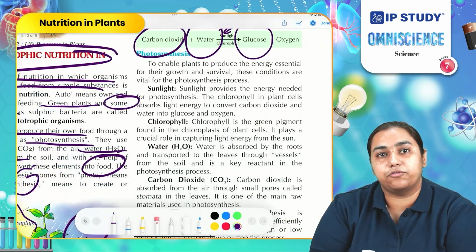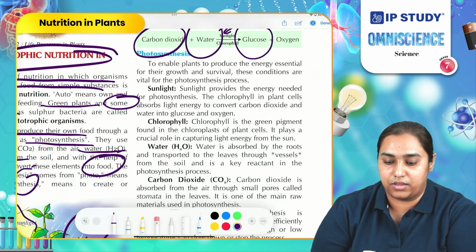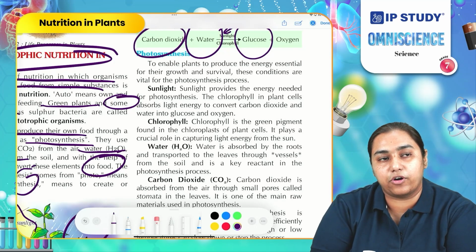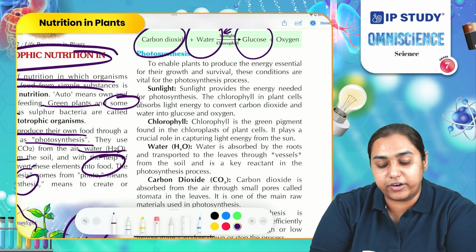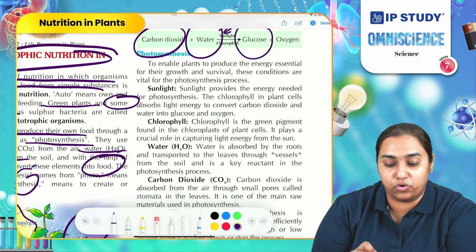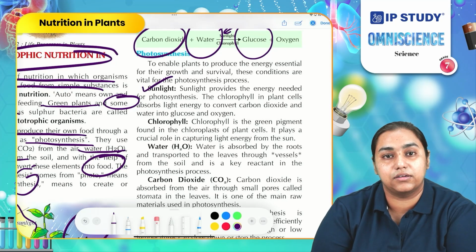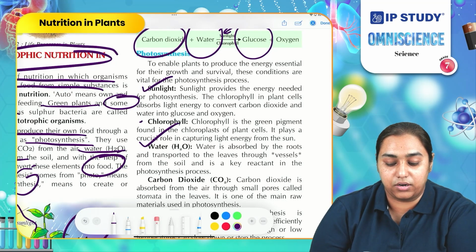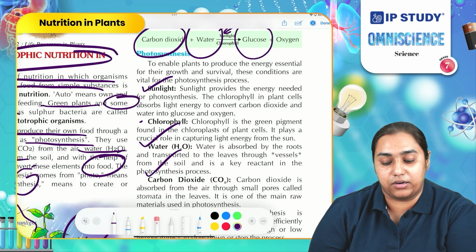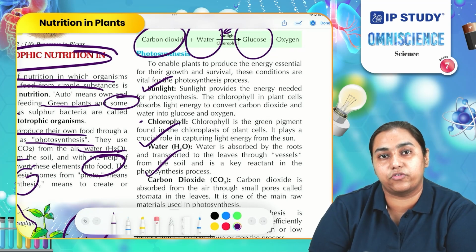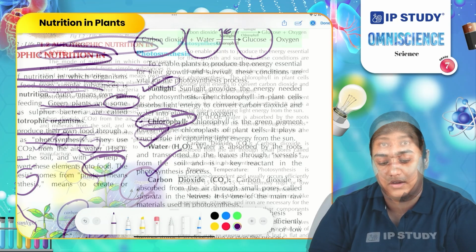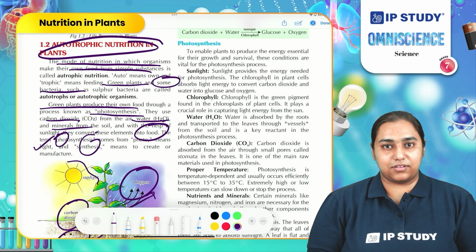Let us now learn photosynthesis in detail. You have already known that for the process of photosynthesis, three raw materials are mainly required. Those raw materials are sunlight, water, and carbon dioxide. Another thing which is necessary for photosynthesis is chlorophyll.